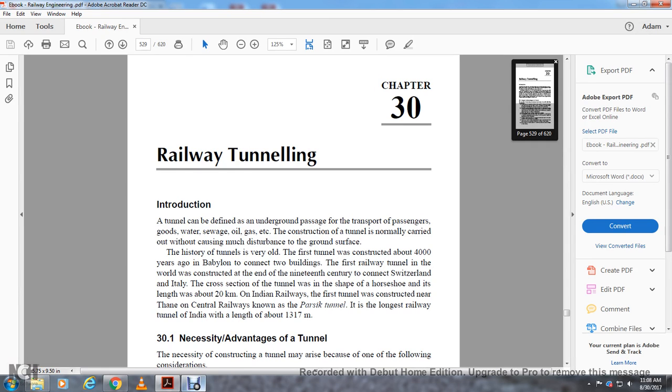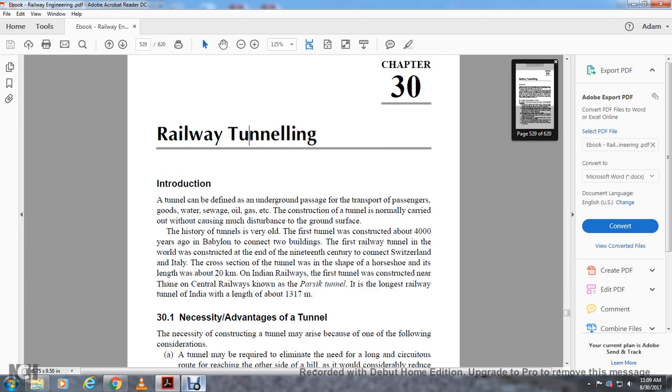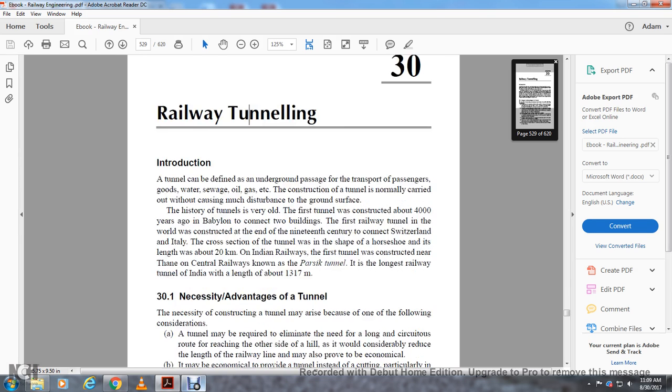The first railway with a tunnel was constructed at the end of the 19th century to connect Switzerland and Italy. The cross-section of the tunnel was shaped like a horseshoe, and its length was about 20 kilometers. On the Indian Railway, the first tunnel was constructed near the Thames Central Railway, known as the Parkinson Tunnel. The longest railway tunnel in India has a length of about 1,370 meters.